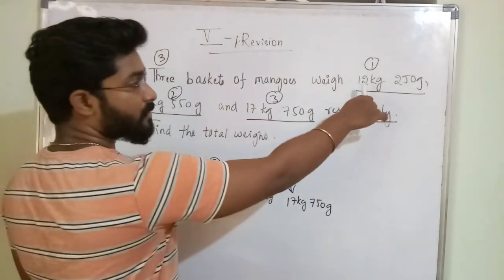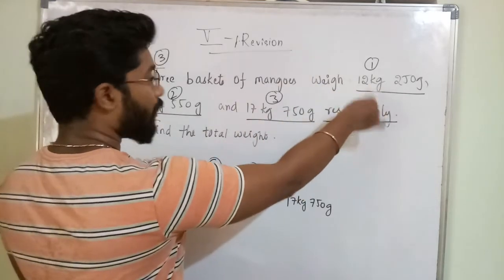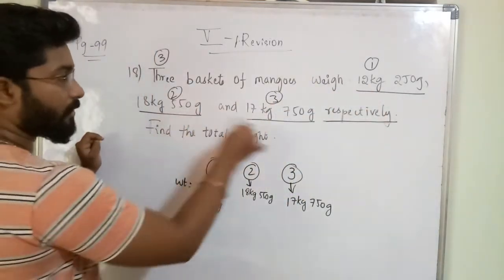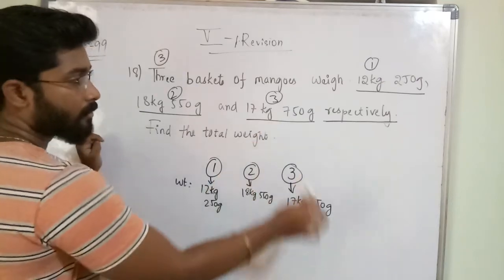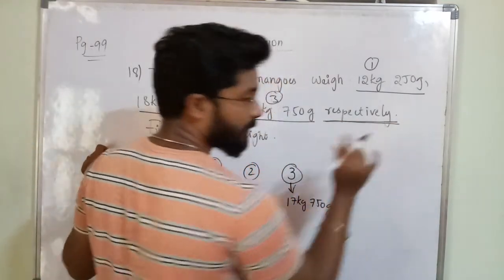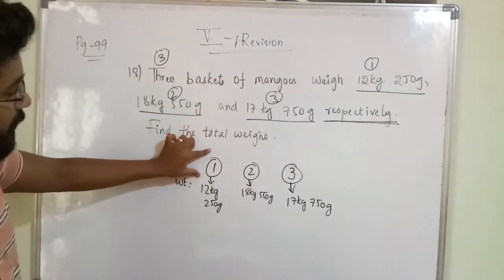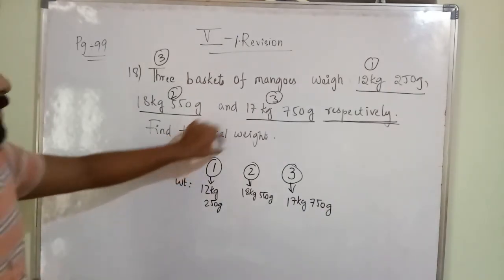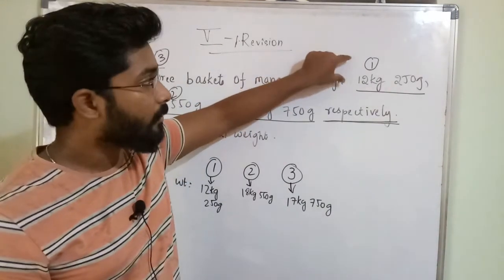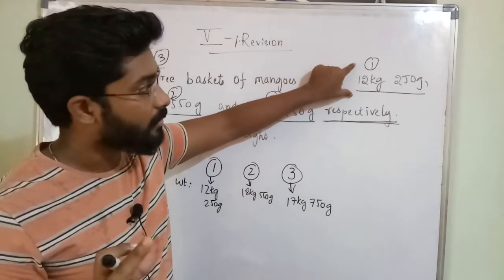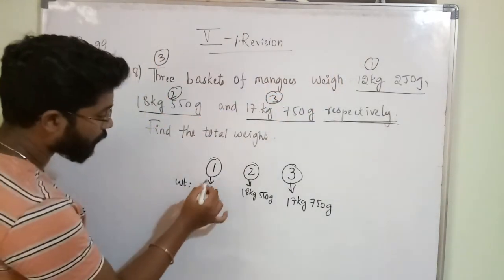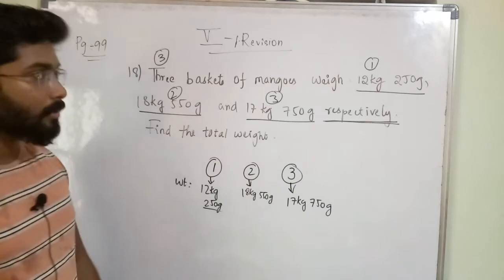So which weight comes first when we are reading? This weight. After that we will read this weight. After that we will read this weight, no? So respectively means it is saying that only first basket weight is how much? When we are reading, which weight comes first? This one. So this is the first basket weight. That's why I wrote 12 kg 250 grams.